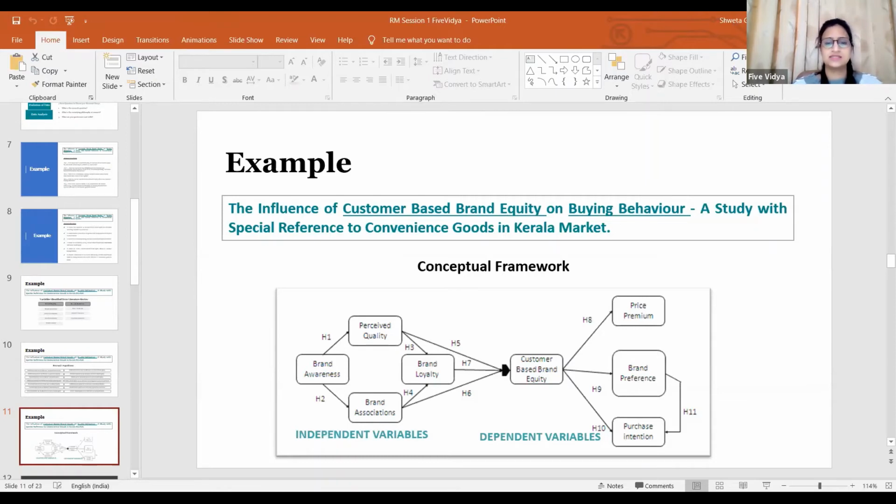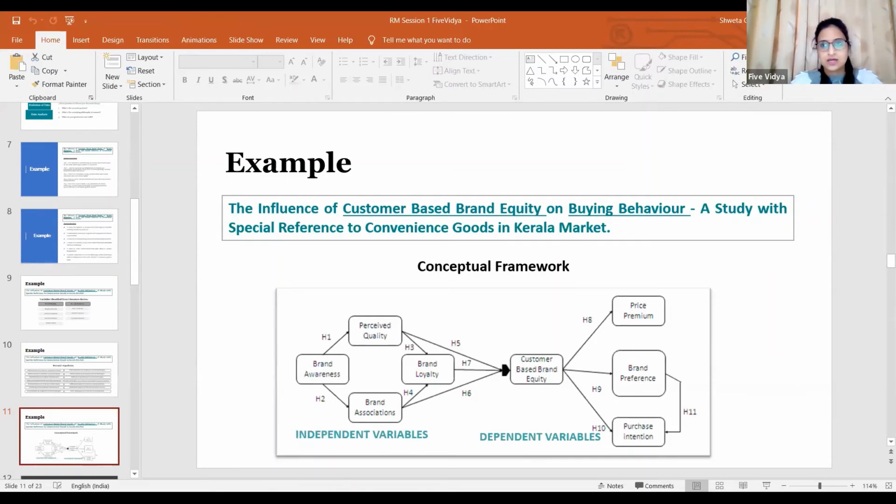The hypothesis, conceptual framework, and questionnaire should all be related to each other. So the process says you should have your objectives, then a hypothesis, and then the conceptual framework. Now, I am taking this conceptual framework as a base to develop my questionnaire.